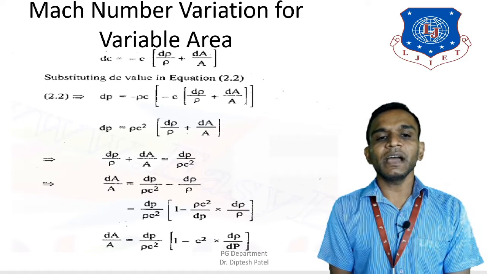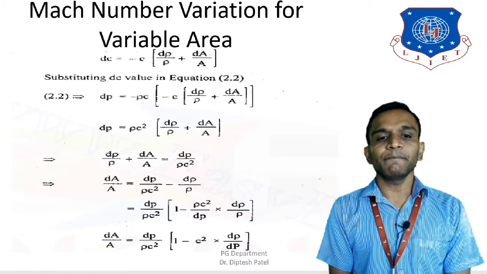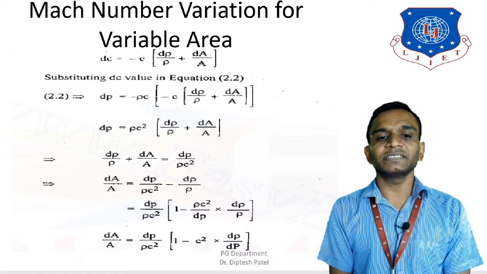So dA upon A is equal to dp divided by rho c square minus d rho upon rho.